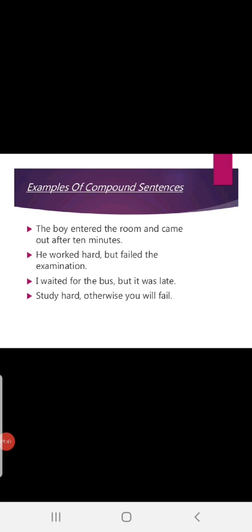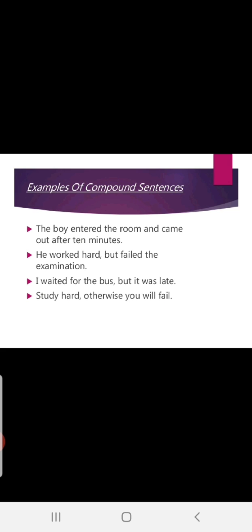Examples of compound sentences. Just now I have given you the list of FANBOYS, and I had already explained the meaning of clause and phrase. The boy entered the room and came out after 10 minutes. Fine. Let me break this sentence into sentences, and then show you the coordinating conjunction connectivity.